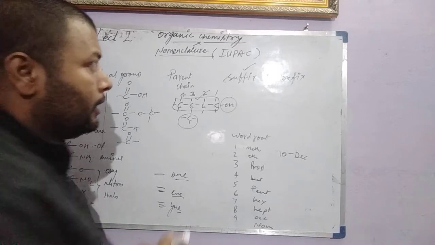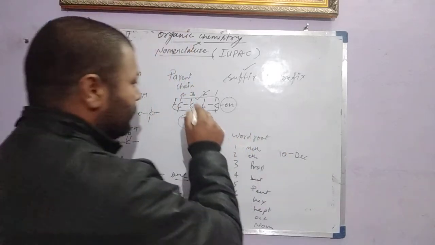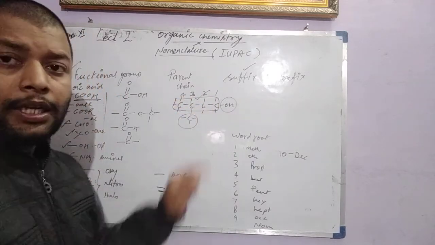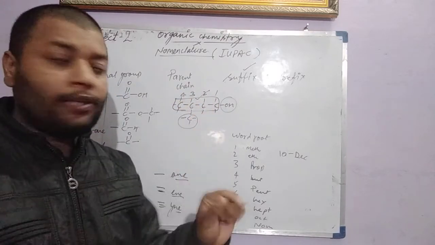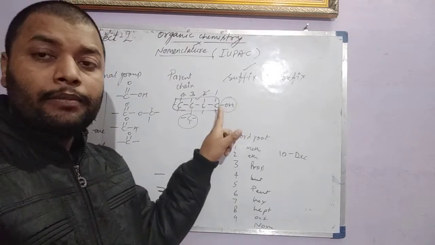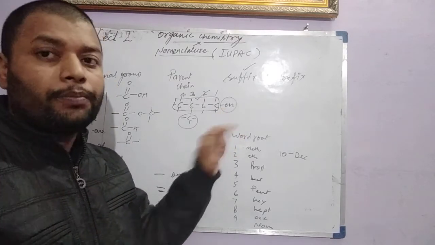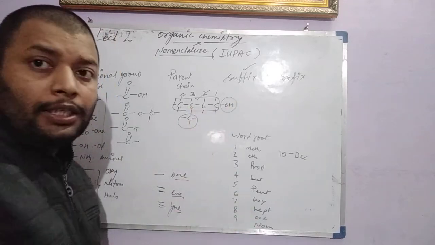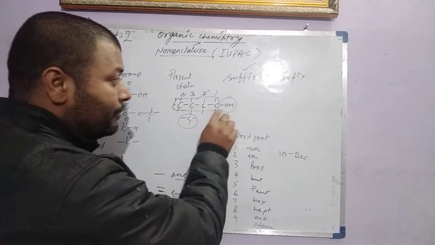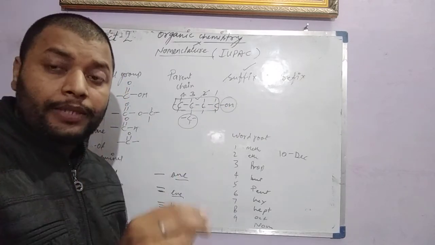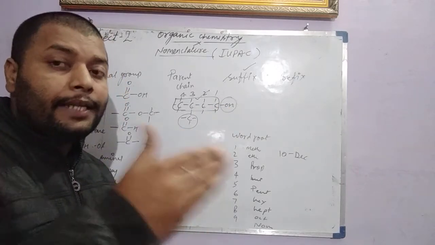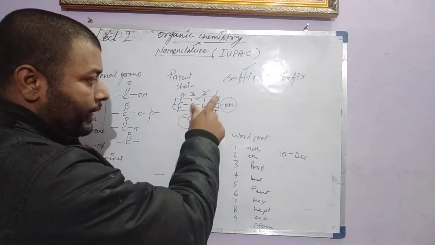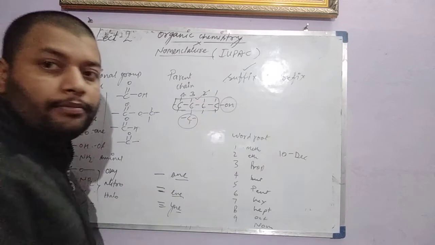Don't worry about that. One important thing is numbering. So this is 1, 2, 3, 4. This is called numbering. Numbering always starts from the side of the nearest priority functional group. How to decide where the numbering will start? It will start from the side of the functional group. The important functional group should be in the nearest position, and that side only will start the numbering. Like I am starting here 1, 2, 3, 4.